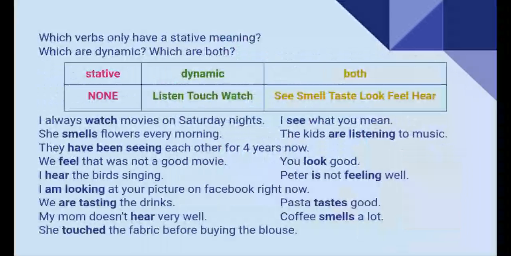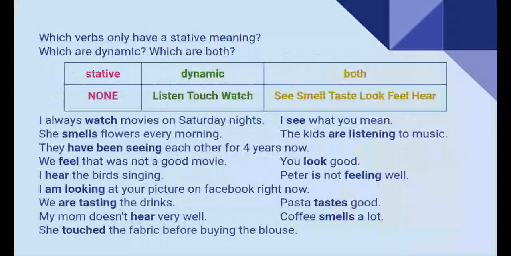I see what you mean. In this case, am I really seeing something physically? No. In that sentence, it would be a stative. However, in another sentence, it might be a dynamic one. Let's take a look at the next sentence.